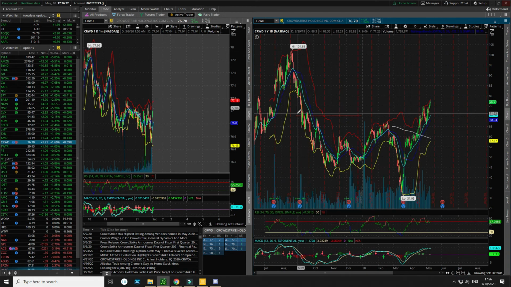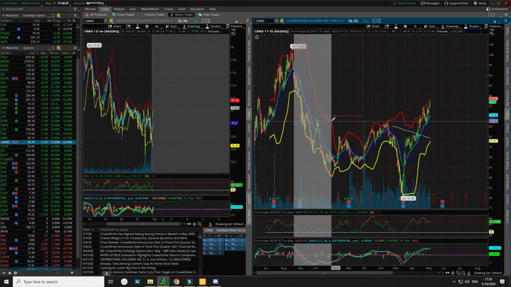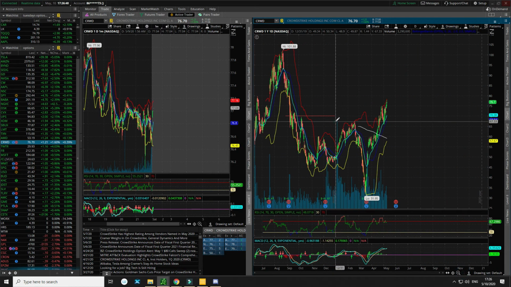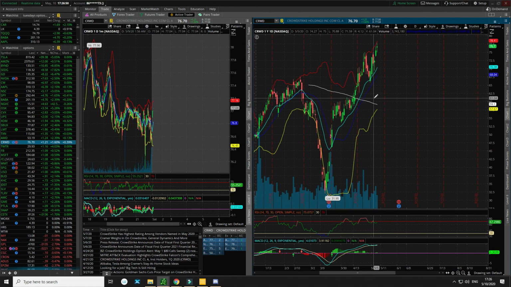You can see my resistance a while ago, and you can see that right there. It didn't even pop above it. It tried, it hit. This would be like a double top, and then it fell, and then it had a support right about here. So that's why it's very important to have these. And you can see right now that the stock is currently trending above the 180-day EMA. My Bollinger Bands here, the red, blue, and yellow, are the main Bollinger Band: top, middle, and bottom.